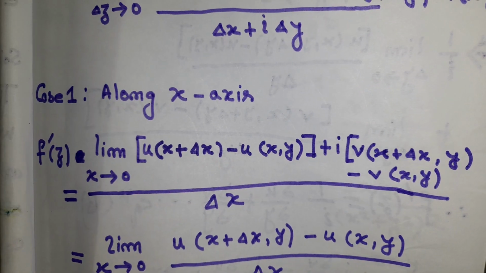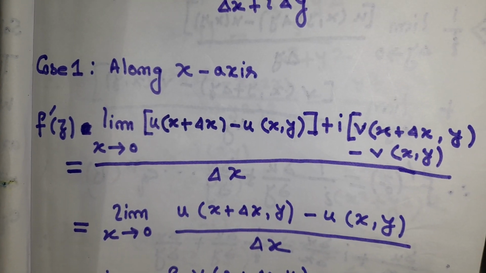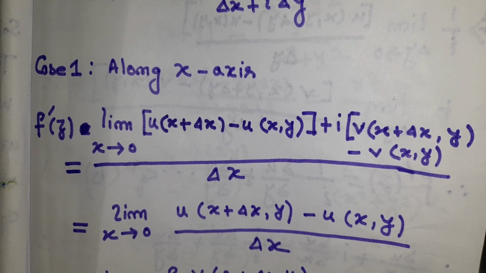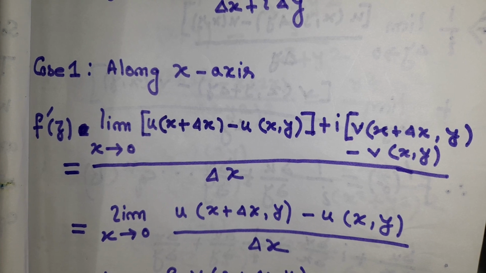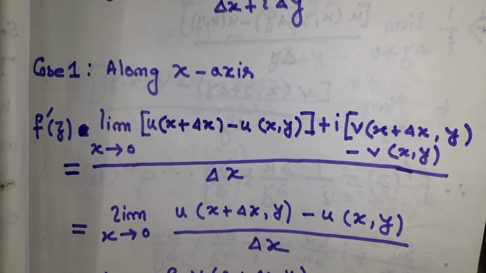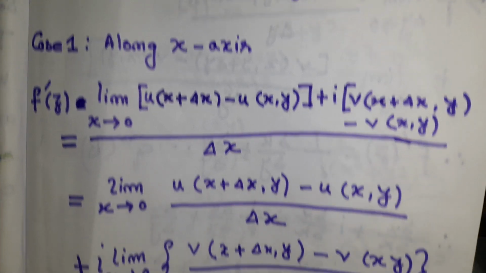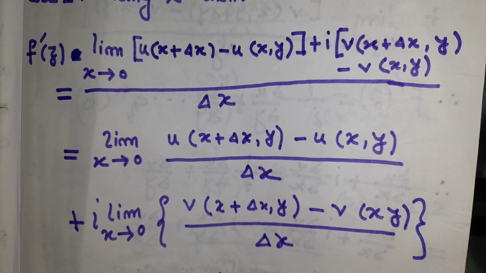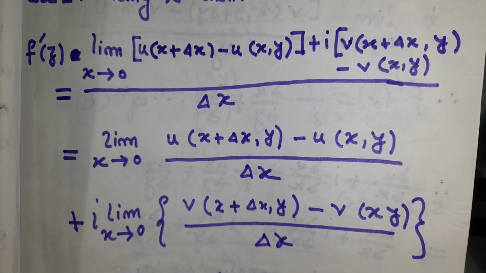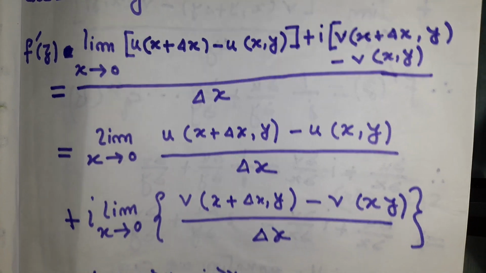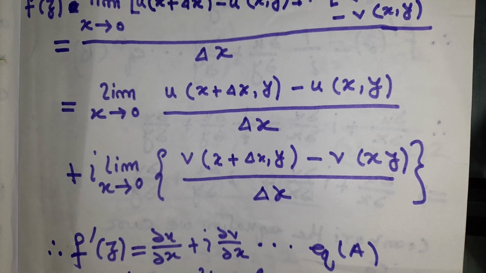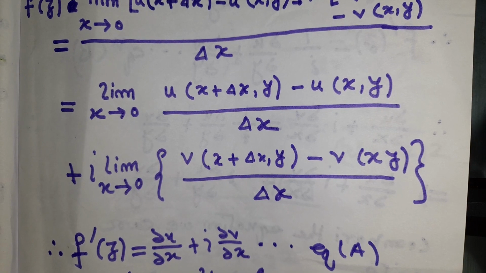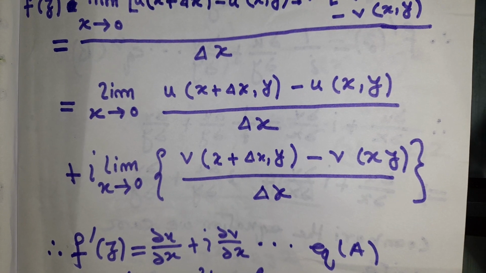Now, if we check this along the x-axis, what will we get? f'(z) = limit Δx tends to 0 of [u(x + Δx, y) - u(x,y)] + i [v(x + Δx, y) - v(x,y)] divided by Δx. Then we get limit Δx tends to 0 of [u(x + Δx, y) - u(x,y)]/Δx plus i times limit Δx tends to 0 of [v(x + Δx, y) - v(x,y)]/Δx. Therefore f'(z) = ∂u/∂x + i ∂v/∂x, equation number 1.